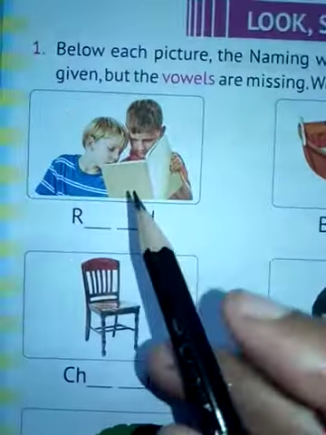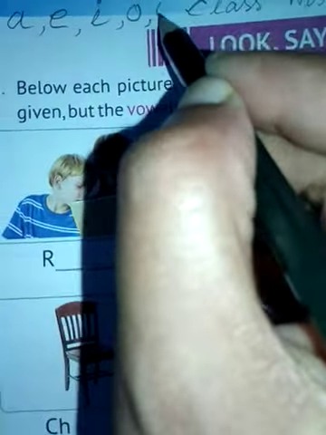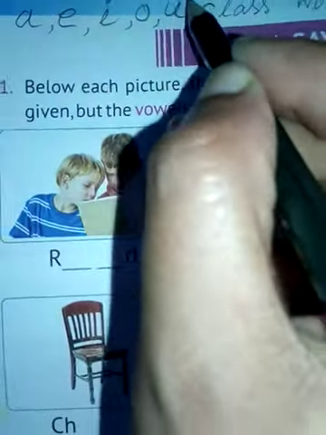In earlier classes, we learned about vowels, isn't it? Hope you remembered. I am writing here A, E, I, O and U. These are the vowels, isn't it? Total 5 vowels are there. So these vowels are missing.